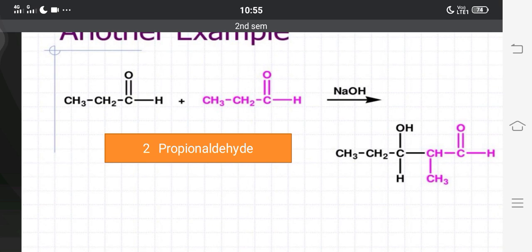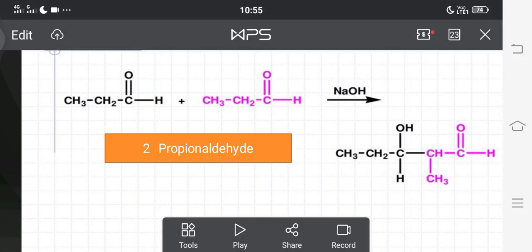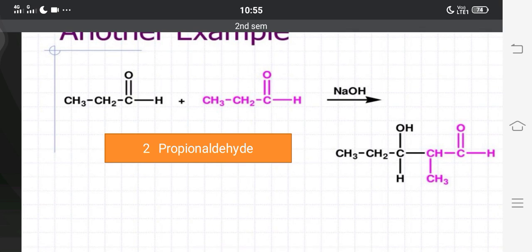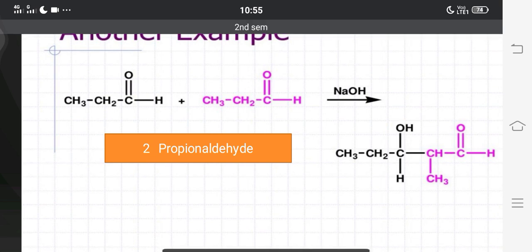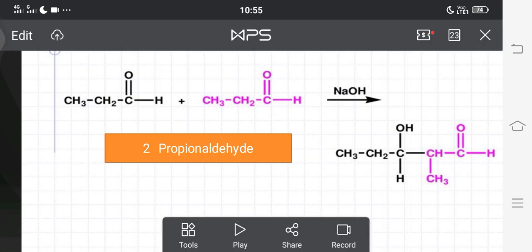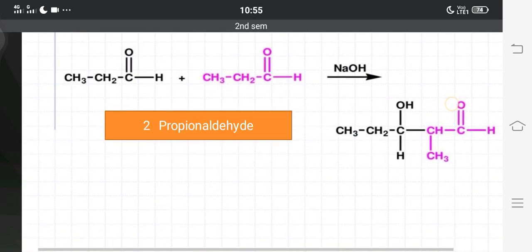This oxygen takes a hydrogen from the water molecule, and the oxygen atom is converted into a hydroxyl group. So this is also an aldol, because it has the aldehyde and it also has the hydroxyl group. So this is another example of an aldol condensation.